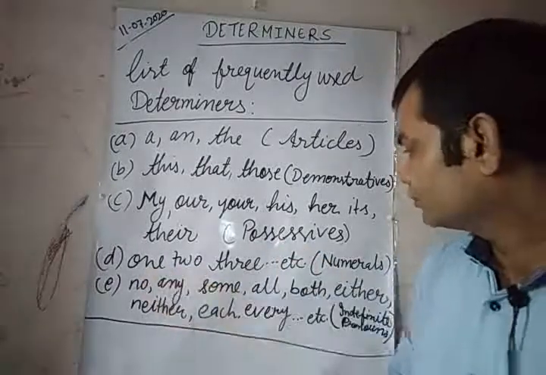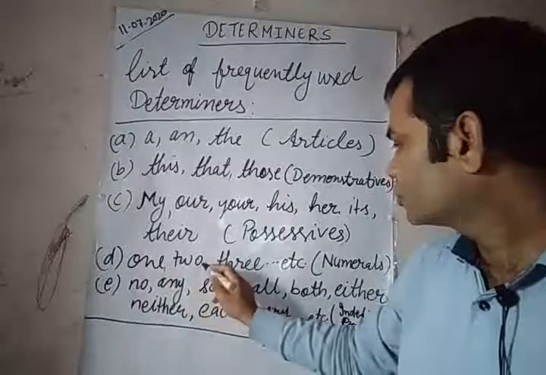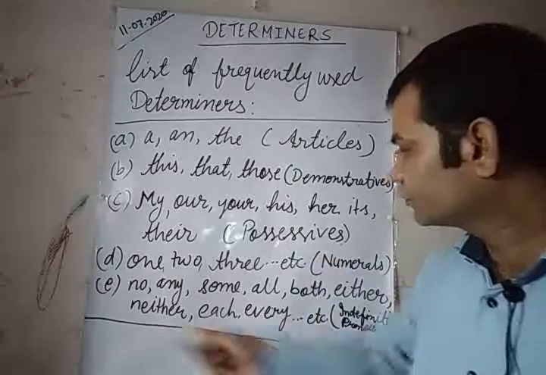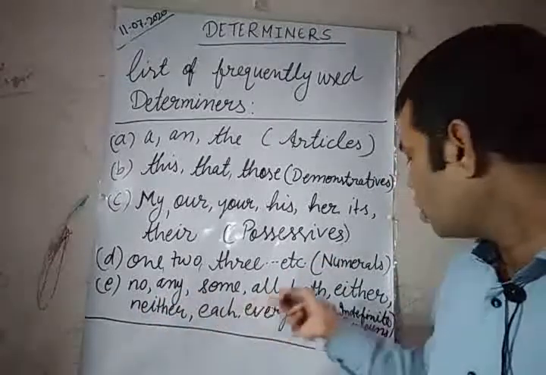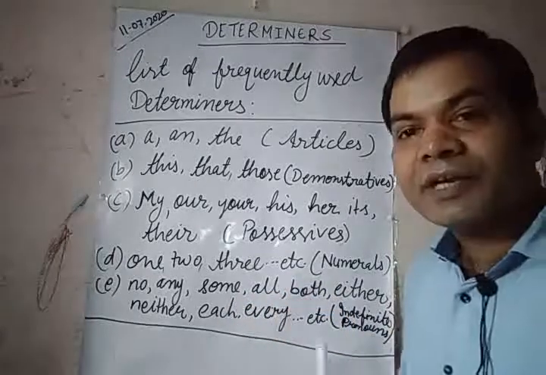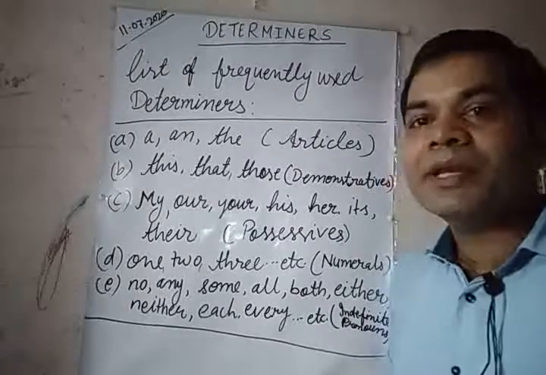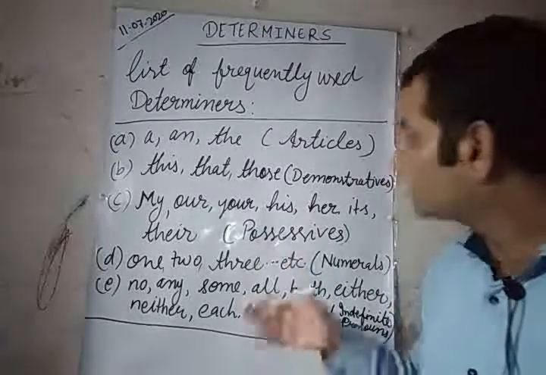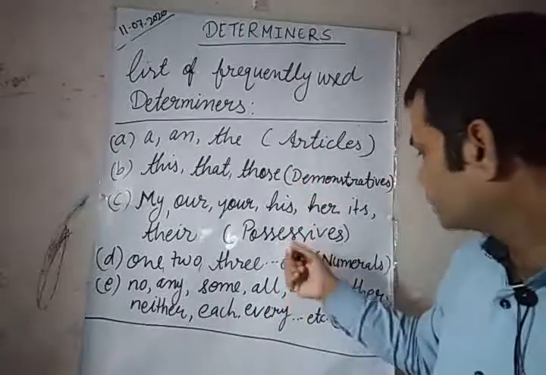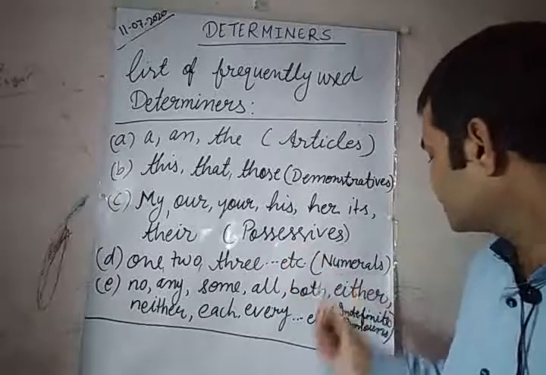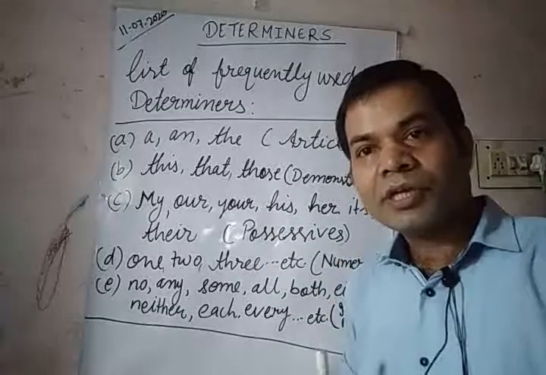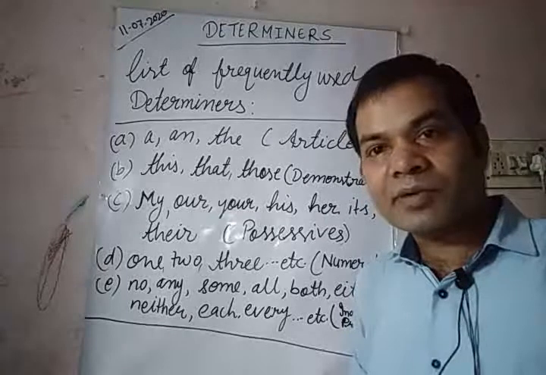One, two, three, etc. are numerals. No, any, some, all, both, either, neither, each, every, etc. are indefinite pronouns. So determiners can be divided into these parts: articles, demonstrative adjectives, possessive adjectives, numeral adjectives, and indefinite pronouns. You must keep it in mind. Okay, so don't mix them up with adjectives and pronouns, they are different.